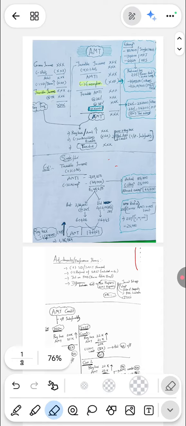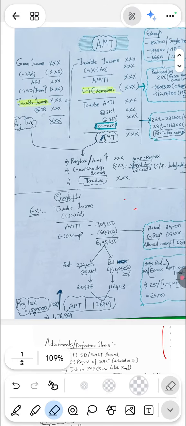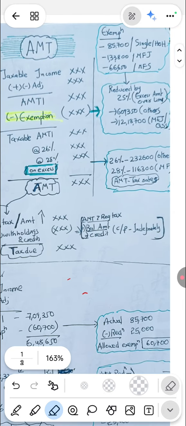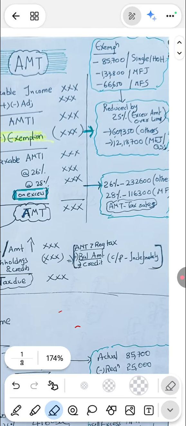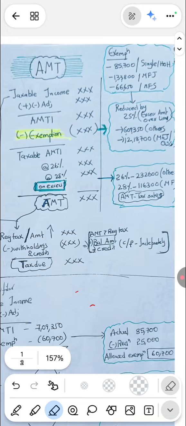So till now we have discussed everything: AMT tax, regular tax or AMT, whichever is higher you will be paying. The main twist in exams is that when it comes to the exemption limit, you will straight away apply it, but you have to check the taxable AMT income in that case, and the tax rate also.